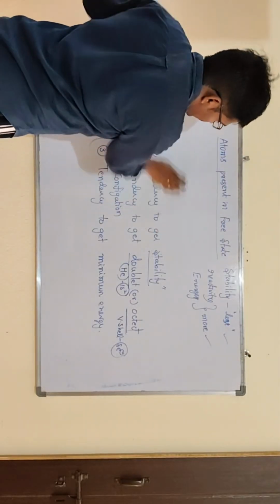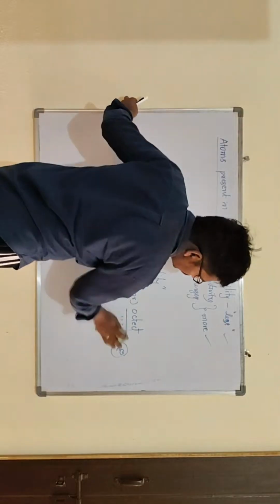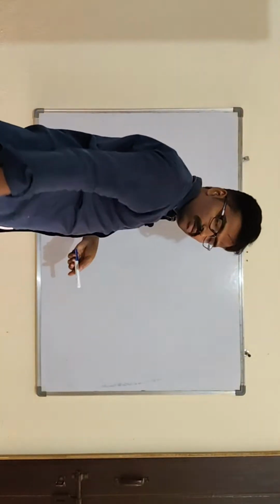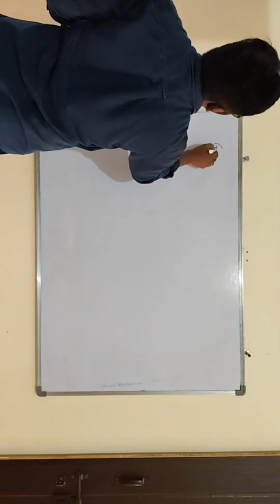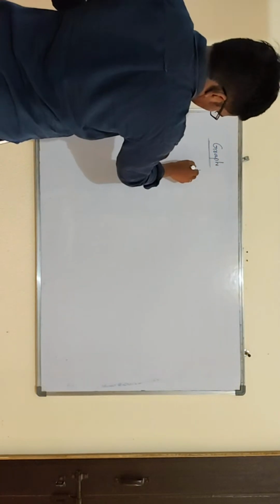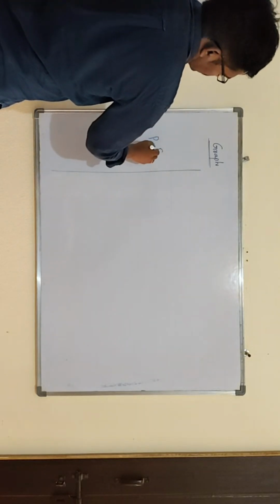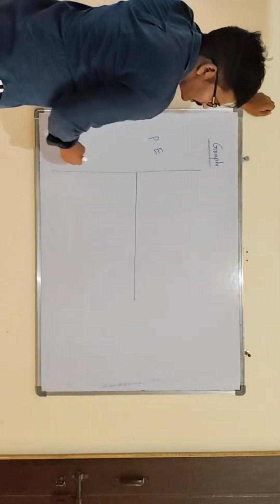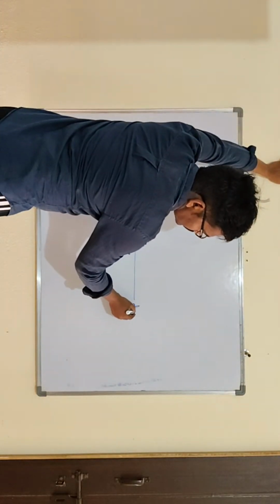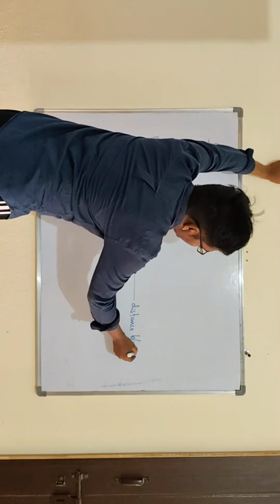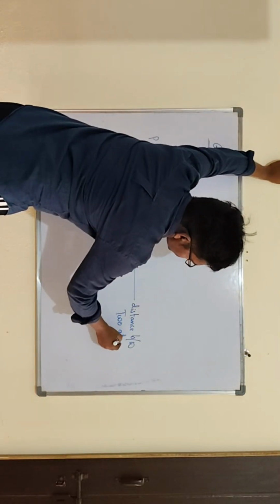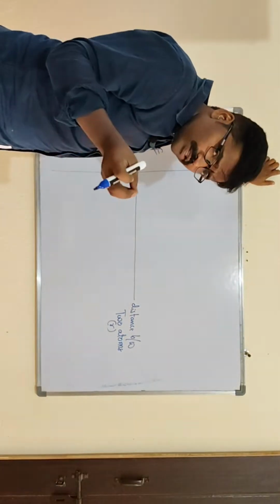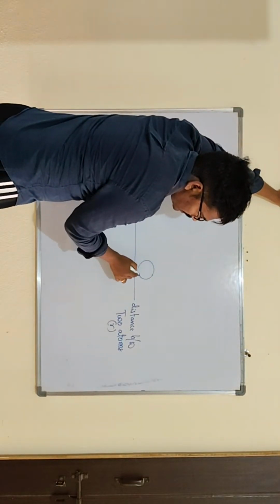Then how can you express the chemical bond formation in a graphical representation? Take the potential energy versus the distance between the two atoms, which we take as R. First, two atoms are present in the free state.